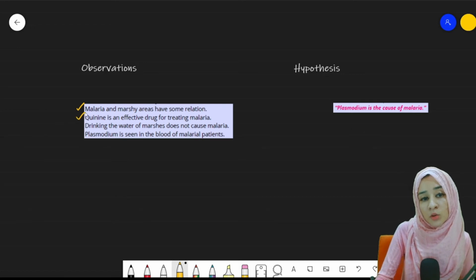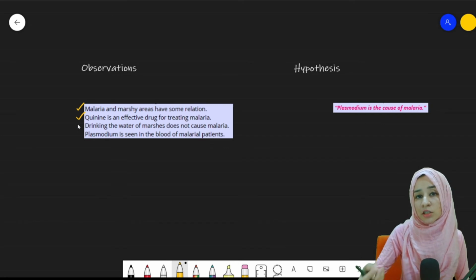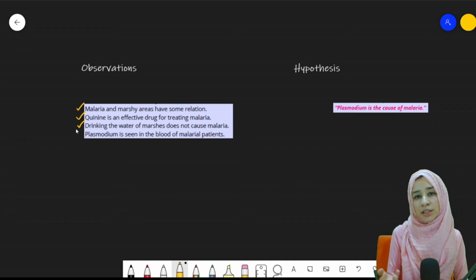Then came the second: quinine is an effective drug against malaria. Quinine was found to be a better drug for treating malaria. The third one was that drinking the water of marshy areas does not cause malaria.